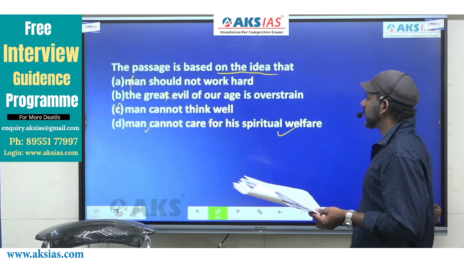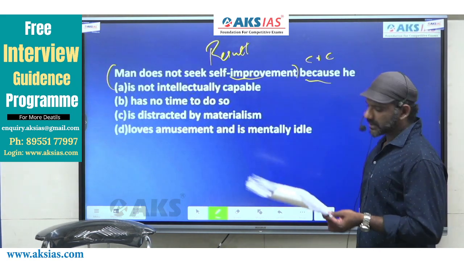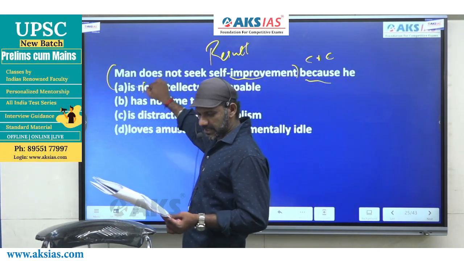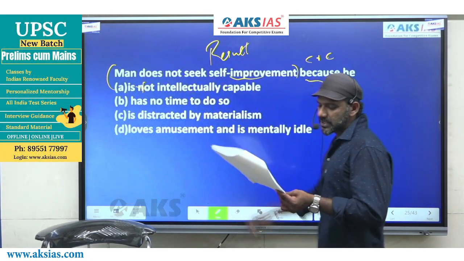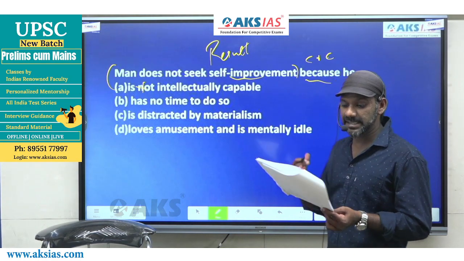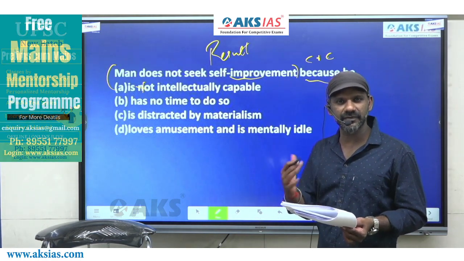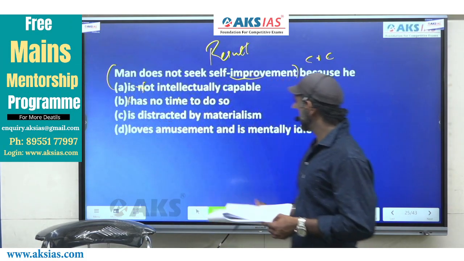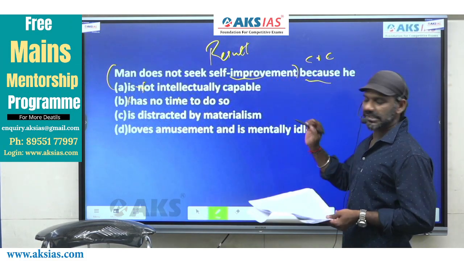Come to option A. Is not intellectually capable, is not talked about in that context, eliminated. Come to B. Has no time to do so. He does not want to think. It doesn't mean that he does not have time to do that. This goes beyond the passage, eliminated. Come to C. He is distracted by materialism. It's not about materialism actually.